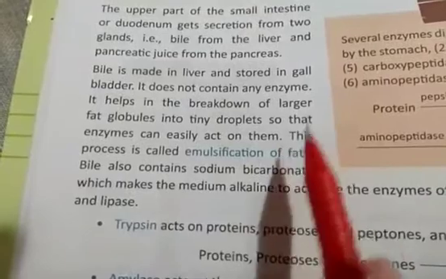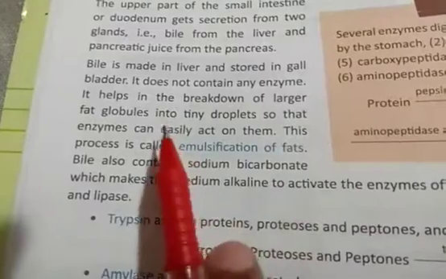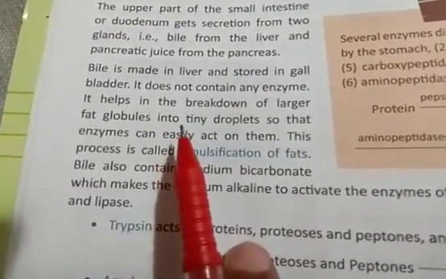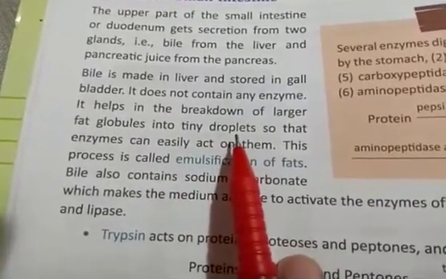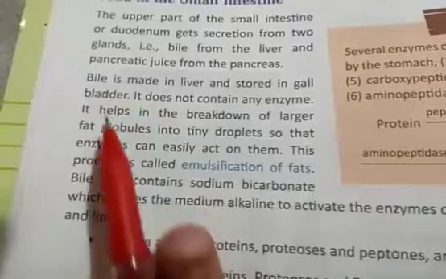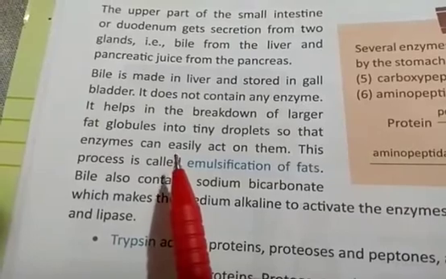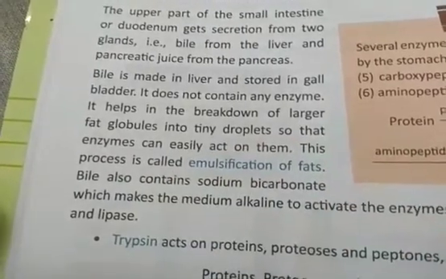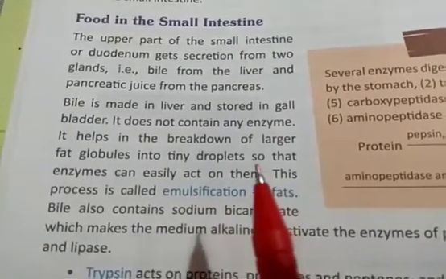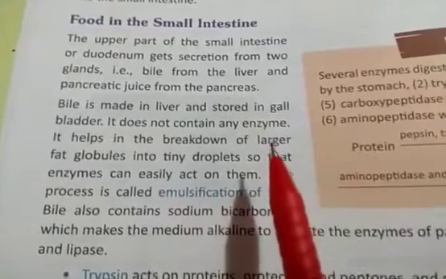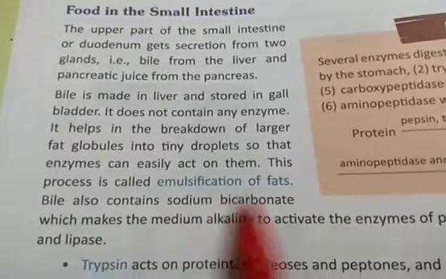Generally, fats are present in big droplet form. The enzymes don't have that much time to digest a single large droplet. So the bile juice breaks down the bigger droplet of fat into many small droplets of fat, and this breaking down of a large fat droplet into smaller, very fine structures is called emulsification of fats.